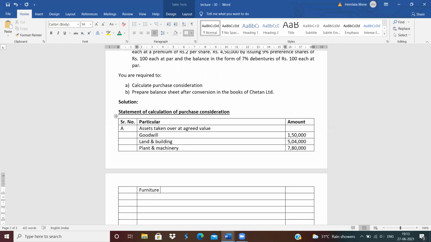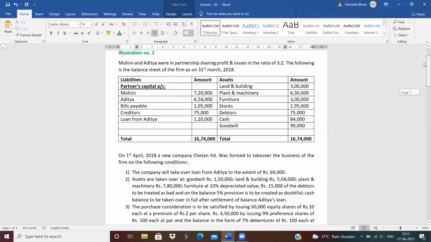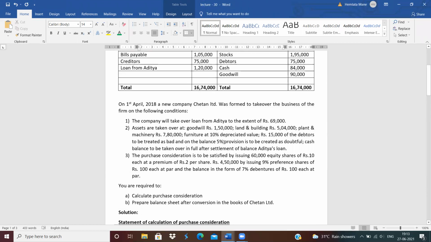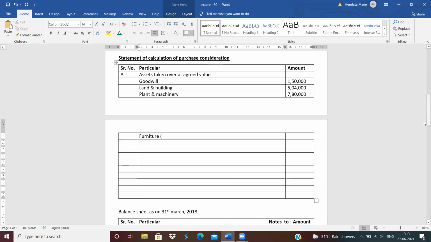But furniture is taken over by providing 10% depreciation. So see how much the value of furniture is. Furniture value is 3 lakh and we provide 10% depreciation on furniture. So how to calculate the amount? 3 lakh minus 10% depreciation, the amount is 2,70,000. Next, what is taken over by the company? Stock is taken over for rupees 1,80,000.